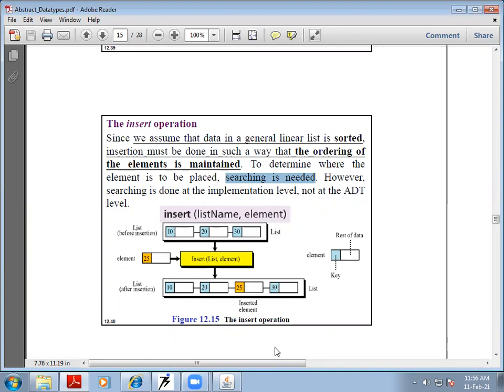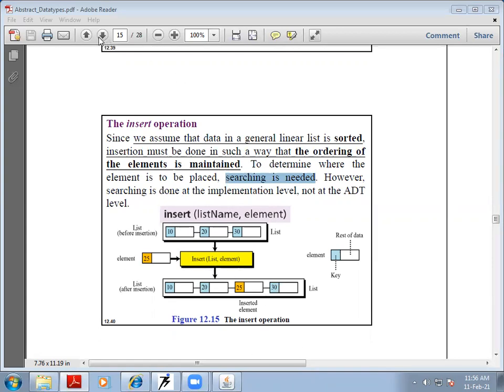So this is a diagrammatic representation of how the list is managed. Before insertion, say this is the list: 10, 20, 30. These are the three elements of the list, and the operation we use is the insert function with the list name and the element which we want to add. For example, if we want to add an element after 20, we insert list and element, so it will insert 25 after 20. So this is how the element will be inserted in the list.